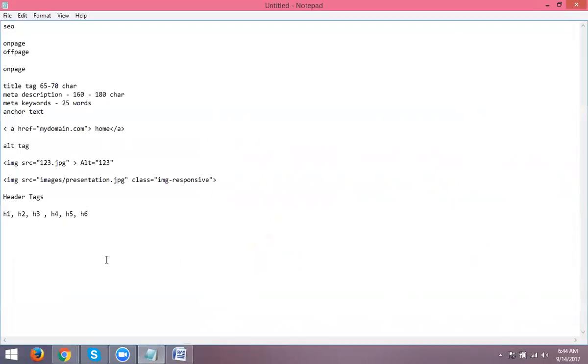Every website page should have only one H1 tag. If there is more than one H1 tag, that is called an error. Only one heading per page is mandatory. If you use multiple H1 headings, that is called an error.